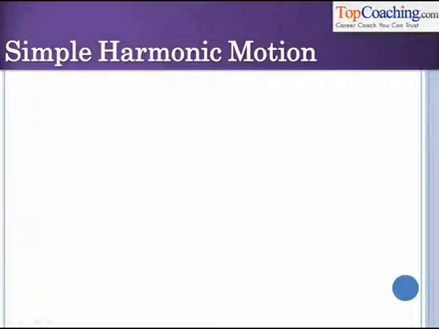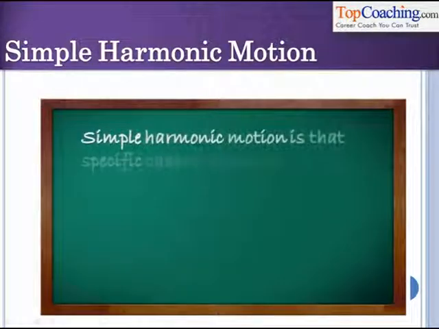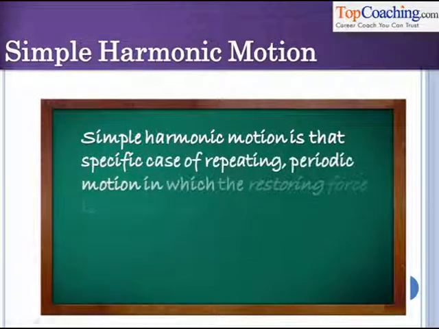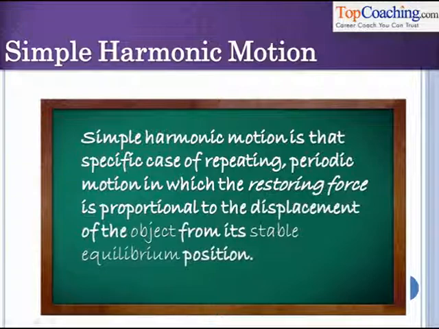Now we come to the main topic of this chapter, simple harmonic motion. Simple harmonic motion is that specific case of repeating periodic motion in which the restoring force is proportional to the displacement of the object from its stable equilibrium position. Understood? So simple harmonic motion occurs when a body is displaced from its stable equilibrium position.